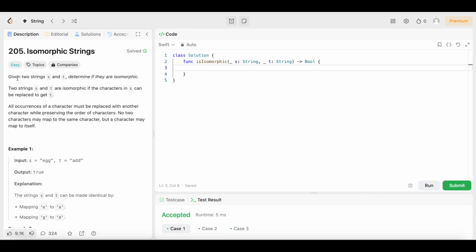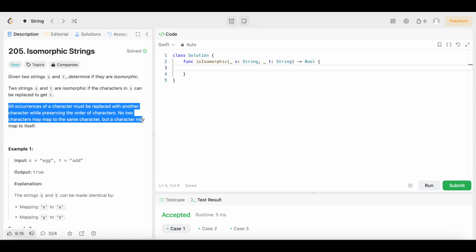So let's see what the question says. It says, given 2 strings S and T, determine if they are isomorphic. 2 strings S and T are isomorphic if the characters in S can be replaced to get T. All occurrences of a character must be replaced with another character while preserving the order of characters. No 2 characters may map to the same character, but a character may map to itself. So, let's see what they're talking about.